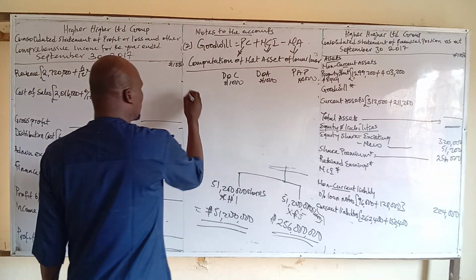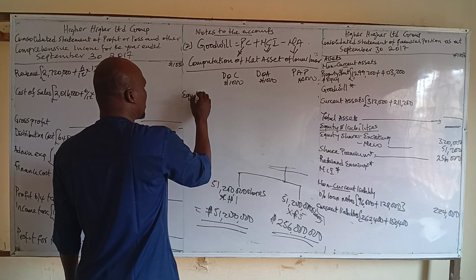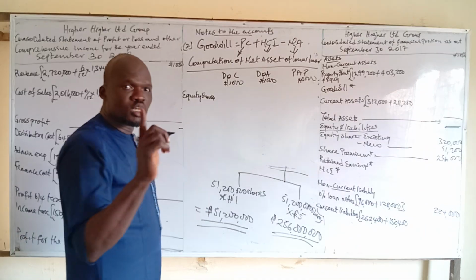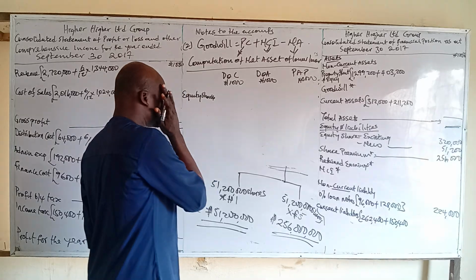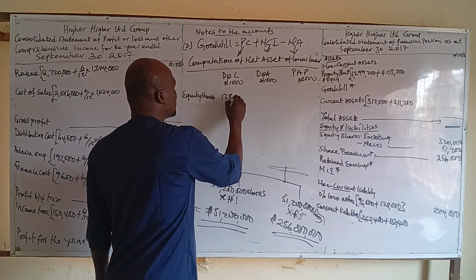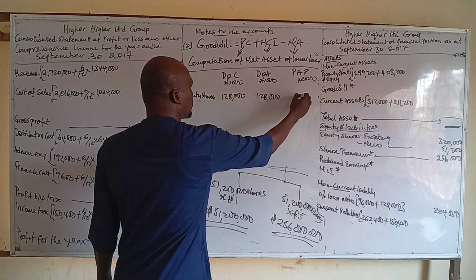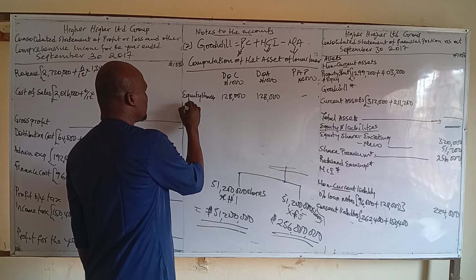So let's go to the equity component. We have the share capital, equity share. What's the value of that? 120,000. We still repeat it in the date of acquisition. No difference. Next.